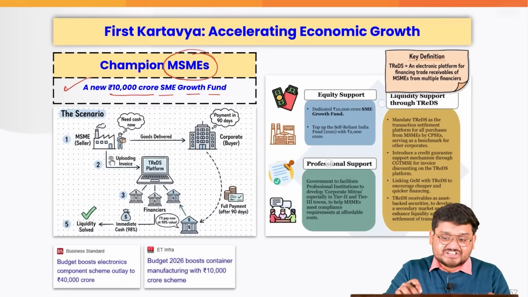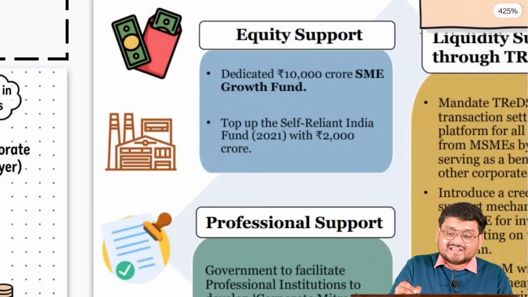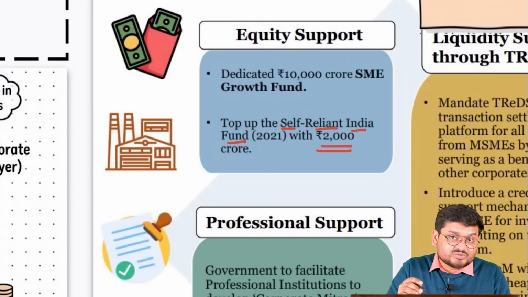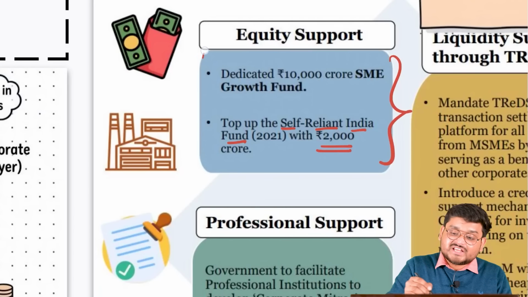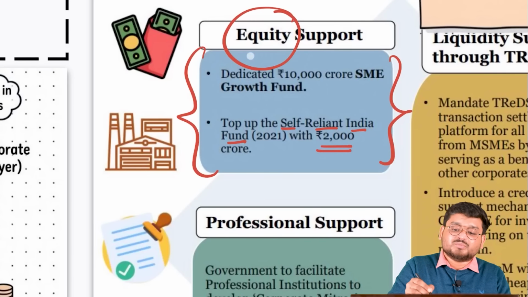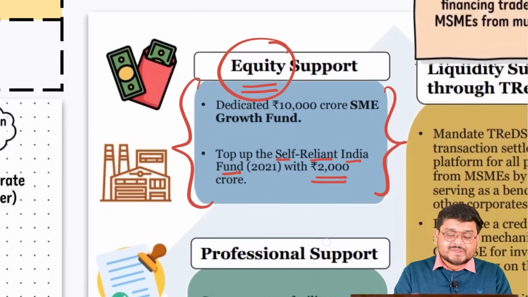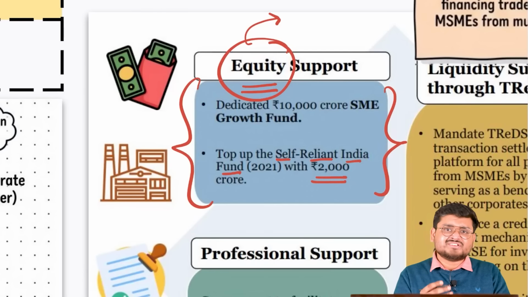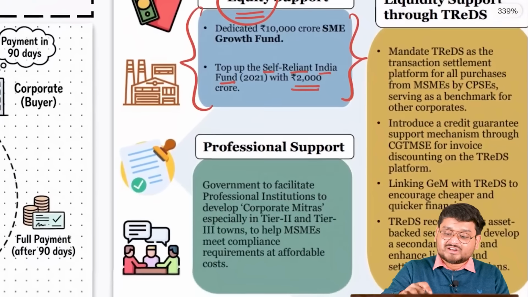Apart from this Champion initiative, we are also dedicating 2,000 crore towards the Self-Reliant India Fund of 2021, where all of the money will eventually go to equity support for the MSMEs, where mainly the owners of the small MSMEs can have much more control over their business and actually try to grow it.